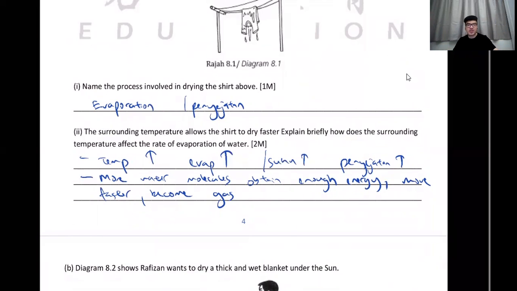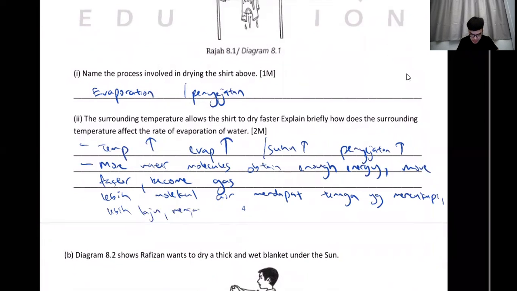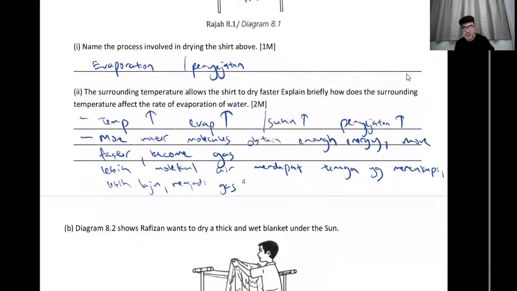Oh, they become gas already. Lebih molekul air mendapat tenaga yang mencukupi, menjadi lebih laju, menjadi gas. Bertukar menjadi gas. I'm writing points, keywords. I'm not writing the full sentence.